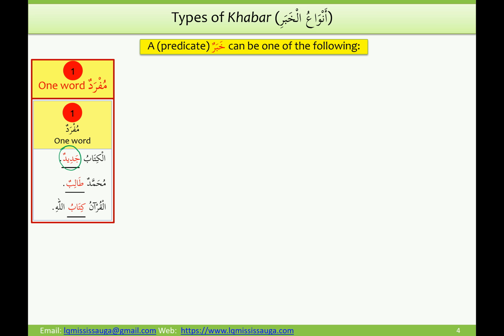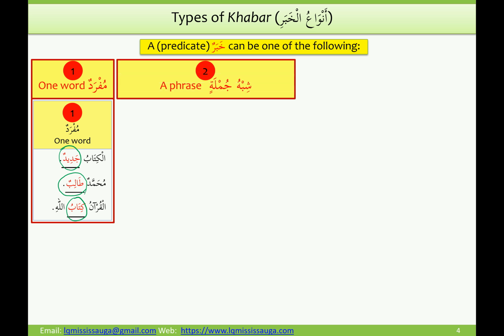Muhammadun Talibun, Talibun here is again a one word khabar. In both these examples, Al-Kitabu Jadidun and Muhammadun Talibun, the khabar is indefinite. And then in the third example, Al-Qur'anu Kitabullahi, the Quran is the book of Allah, Kitabu here is again a one word khabar. It's not Kitabullahi which is the khabar, it's only the Kitabu, one word. And in this case, Kitabu is definite, given that it is mudaf to the lafz Jalala Allah, which is definite.